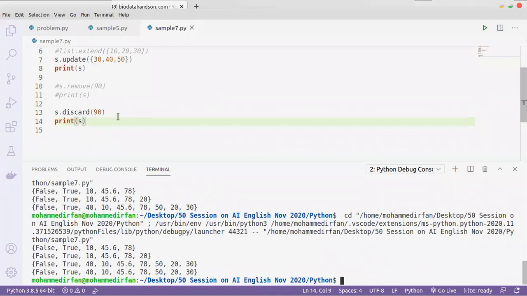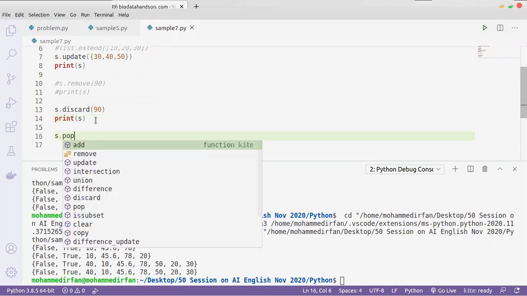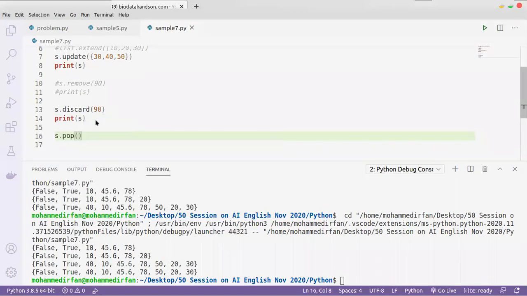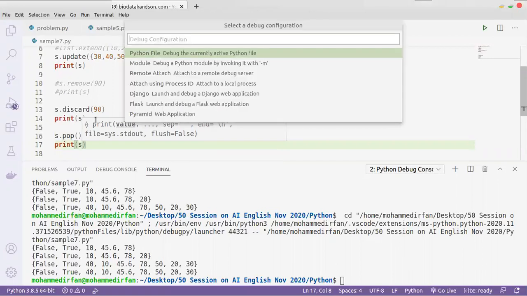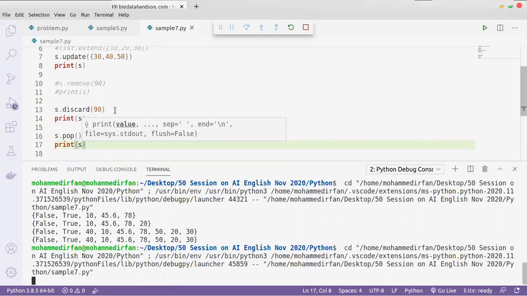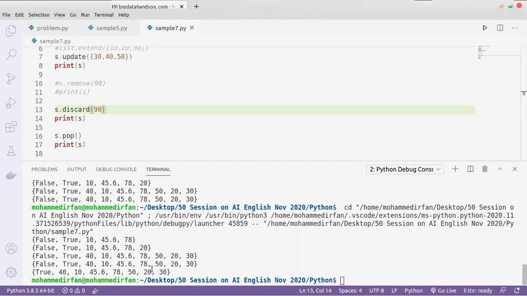Let's see another function called pop. The pop function doesn't take any parameters. It will just remove a value, no matter which. It can be any value. Pop means it will remove one element from the set.